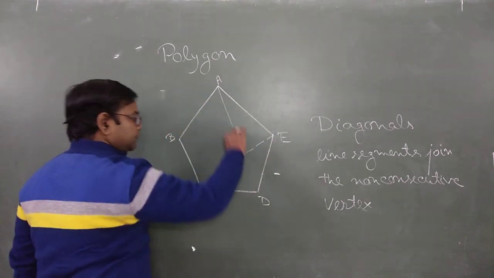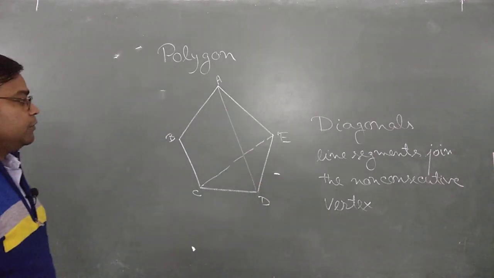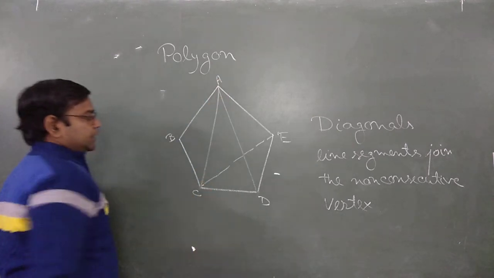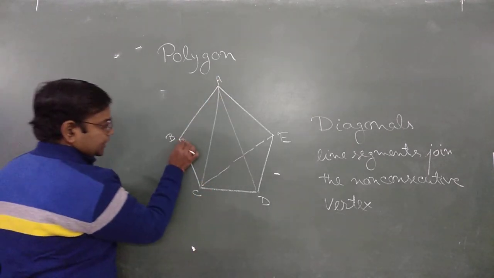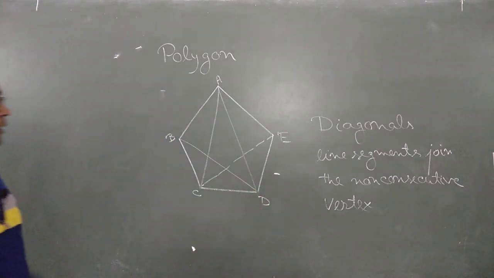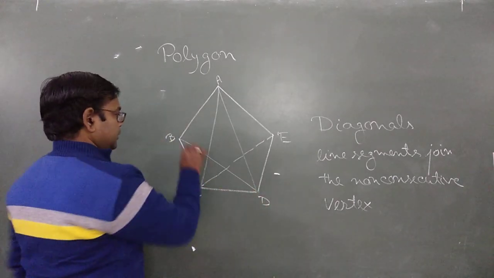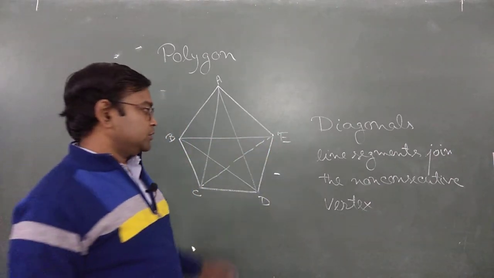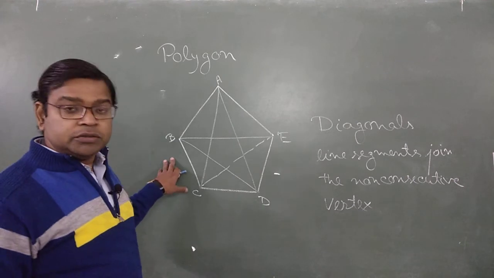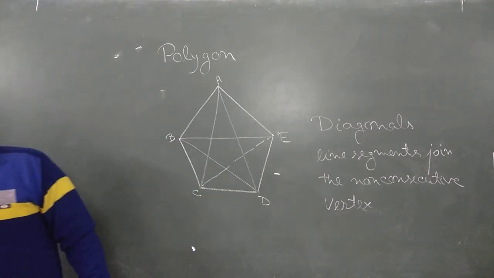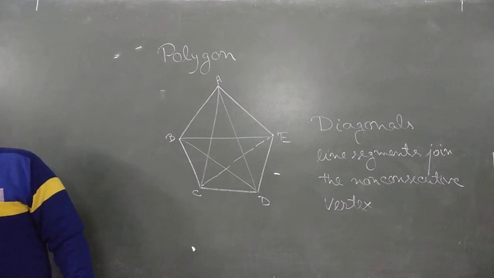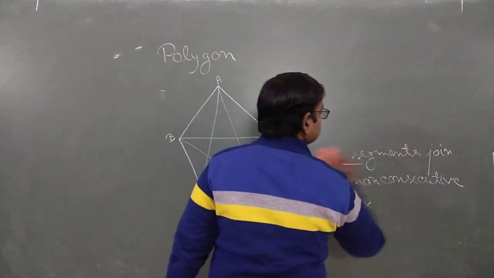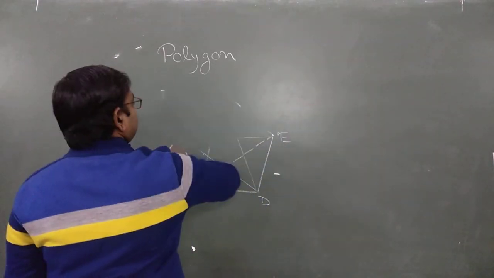Similarly, this line segment AD is a diagonal, and this line segment AC is a diagonal. Again, this line segment BD is a diagonal because B and D are non-consecutive, and similarly BE is also a diagonal. So I think the concept of diagonal is clear to you. Move to the next point. The next point is about types of polygon: concave or convex polygon.